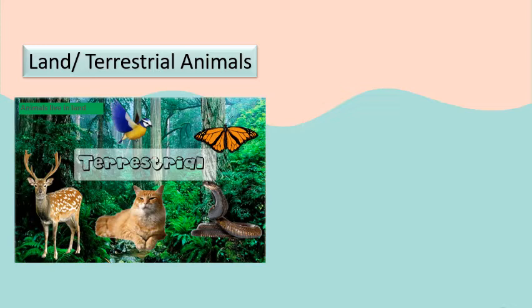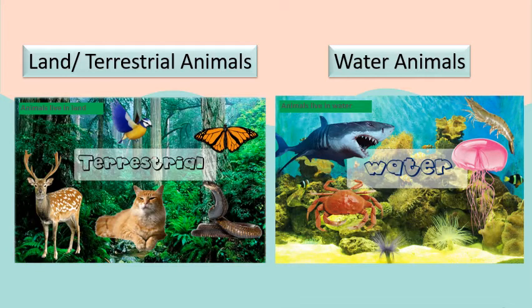Terrestrial animals. Let's practice the word terrestrial animals. Let's make it faster. Terrestrial animals. Meaning they live on the land. Animals that live in the water such as sharks, crabs, jellyfish, shrimps are called water animals.